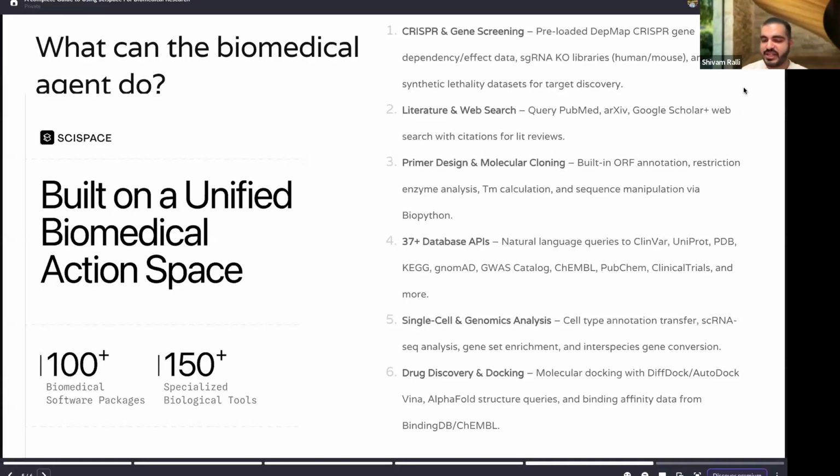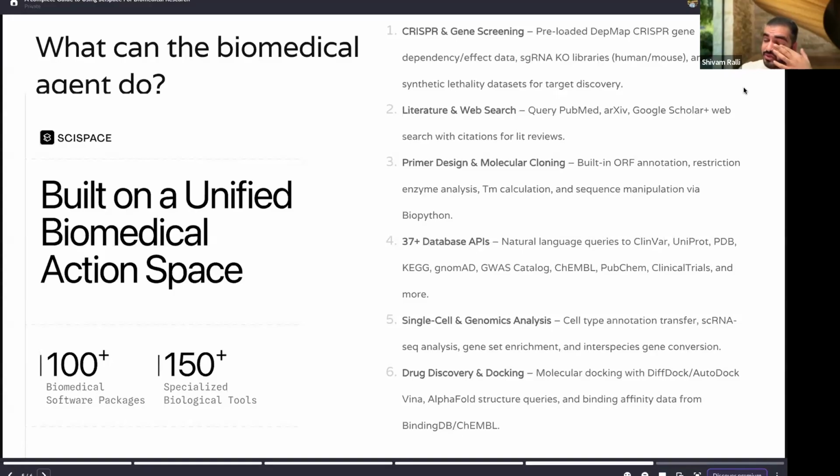As mentioned in the fourth point as well, since you see we have access to 37 databases, right? ClinVar, UniProt, clinical trials, Nomad. We thought that we'll allow literature review to happen in this manner here as well, where we make a plan and you can query PubMed, Archive, Google Scholar, like we can do in regular agents, but more from a biomedical perspective, and give you a lot more in-depth knowledge when you are trying to write a literature review report here.